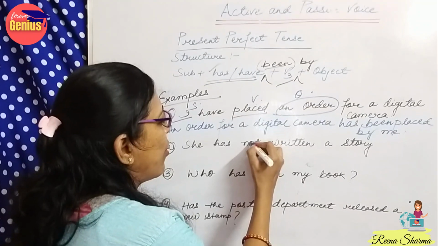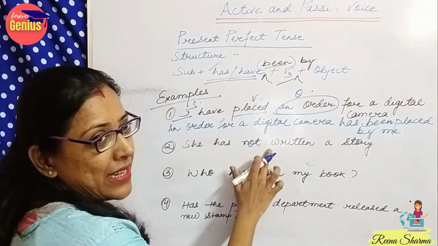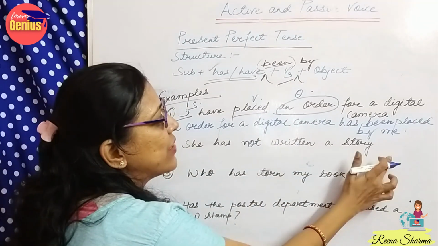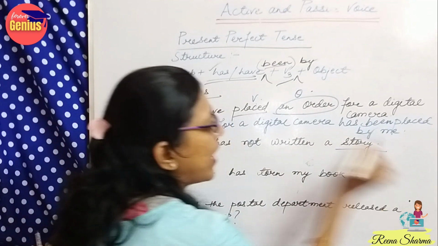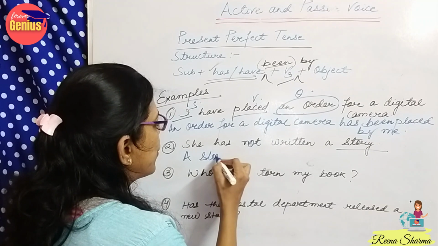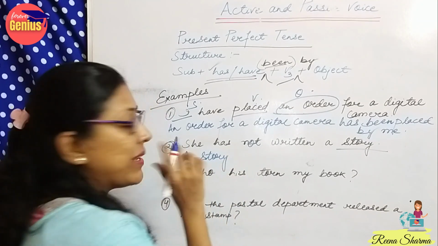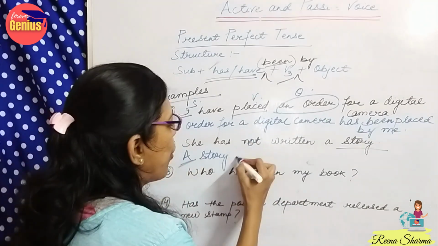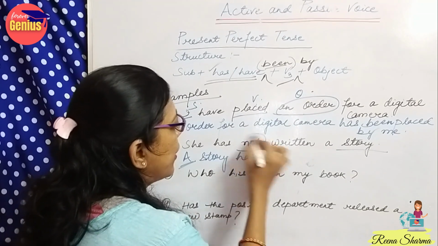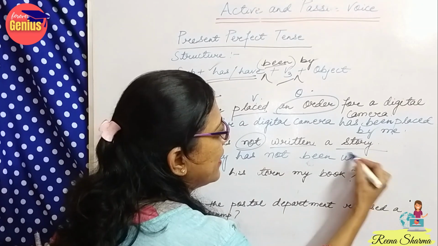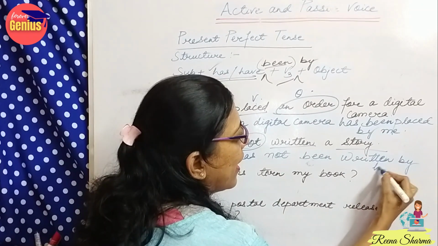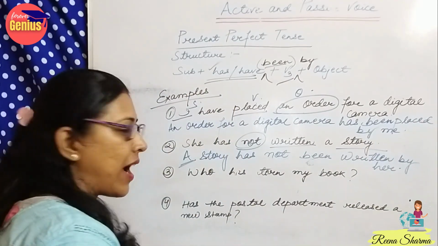Now see one more with a negative sentence. She has not written a story. So a story, because this will become the object, a story. A story means it is singular. So a story has not been written by her. She will become her.